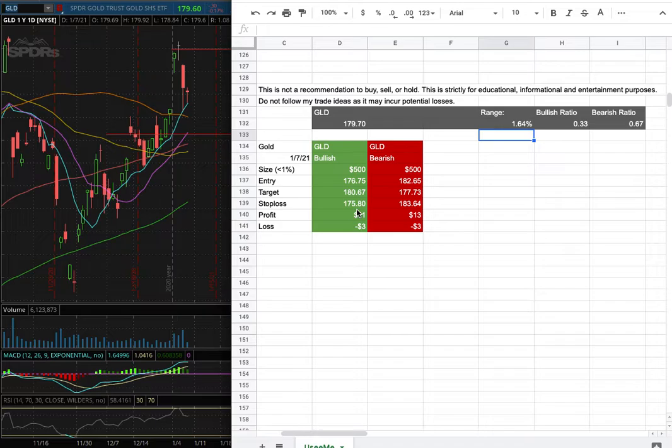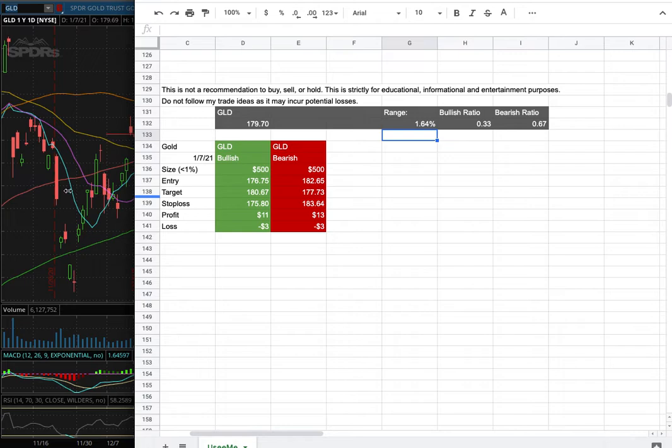However, if I were to open a short position, my entry is at $182.65, and that is this range here. My sell target is at $177.73, and my stop loss is at $183.64. So whichever entry price were to hit first, that'll be my position of the week.